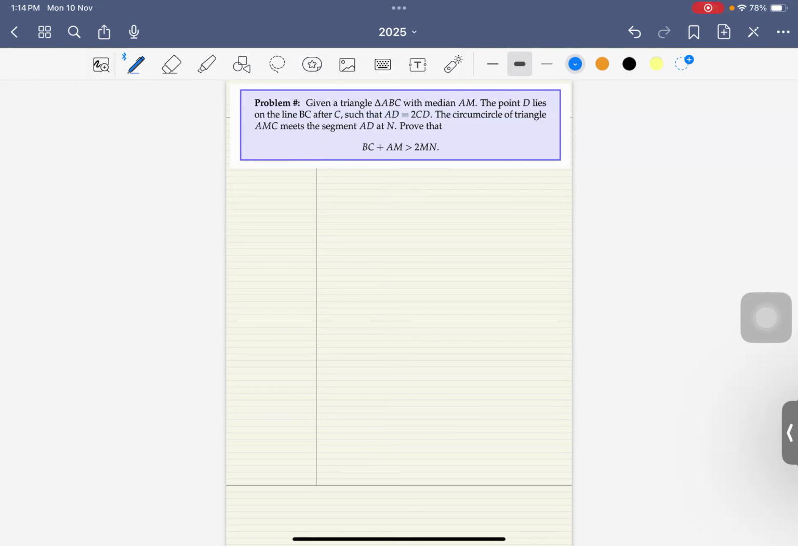So first of all, what I'm going to do is that I'm going to cheat a bit, because first of all, I'm going to make the circumcircle. You can read the question for yourself. Given a triangle ABC with the median AM, D lies on BC after C, and AD is twice CD, and the circumcircle of triangle AMC meets AD at N, and then this is the proof that something of that is true.